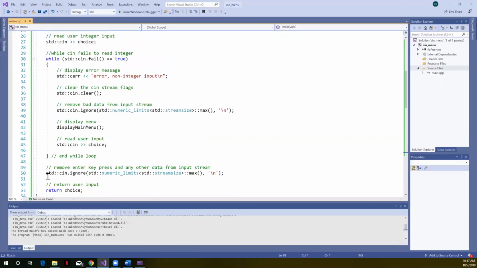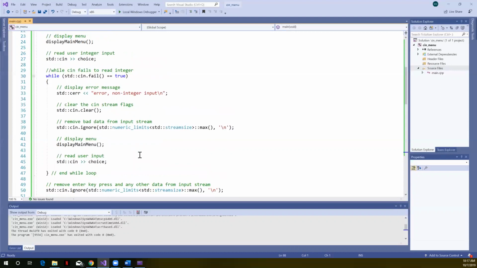If you were to try and rely on this being done somewhere else in the program, then your function is poorly written because you have not guaranteed that cin is in a good state. Somebody else would have to go in and look at your code in order to clean things up, and that would cause a problem. So I'm trying to get you to write things in a way where, in a function, if you're going to use cin, you leave it in a good state and not depend on anything else to clean it up. I know I've said that 40 times, but it's important. All right, so hopefully this helped clear up some more of the mystery of cin and how to handle this.